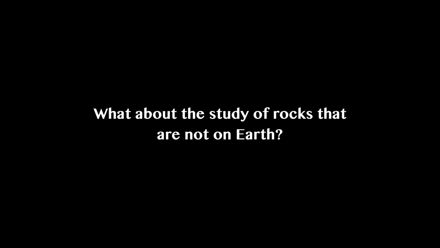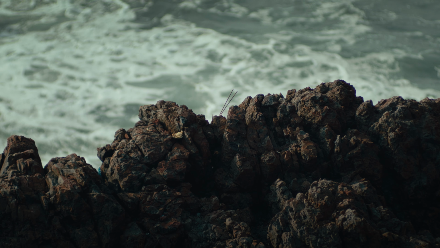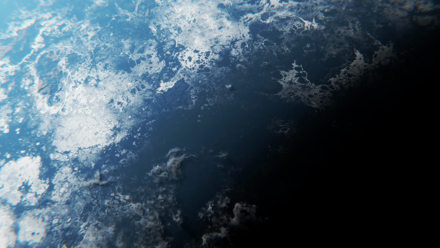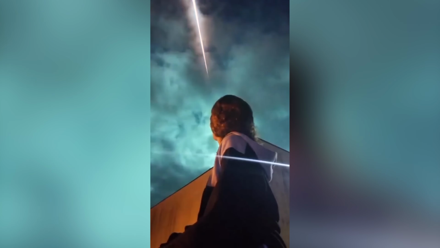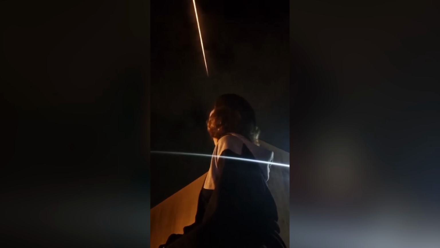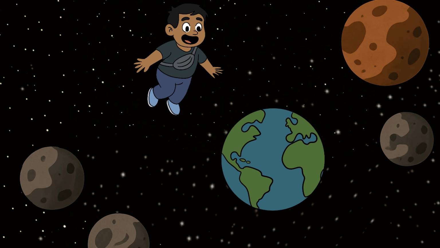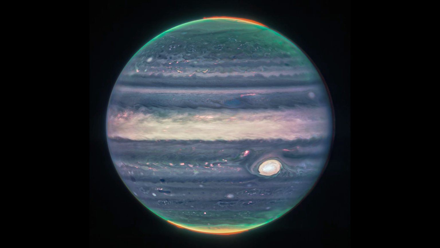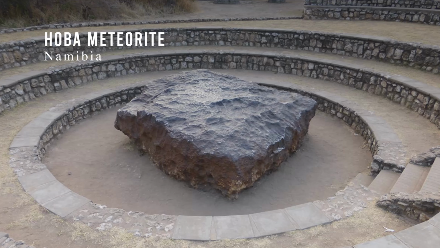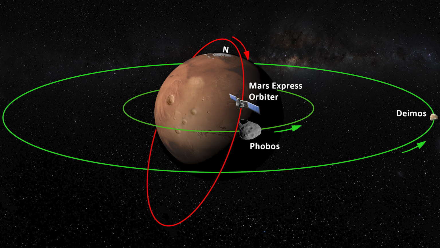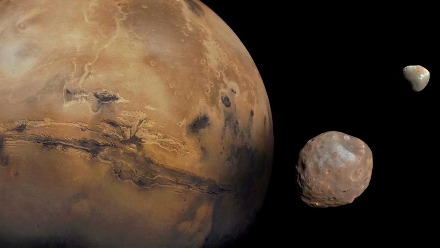What about the rocks not on Earth? Petrology traditionally focuses on Earth rocks. The study of rocks and rock-forming materials from asteroids, meteors, and other bodies in space falls under a few specialized and overlapping fields. Planetary geology, which is the parent discipline. Planetary geology is the study of the geology of celestial bodies, such as planets and their moons, asteroids, comets, and meteorites. It applies geological principles to understand the formation, composition, and evolution of these extraterrestrial objects.